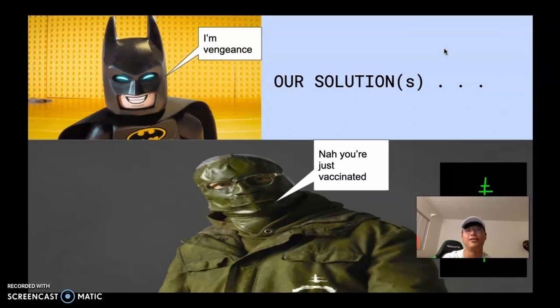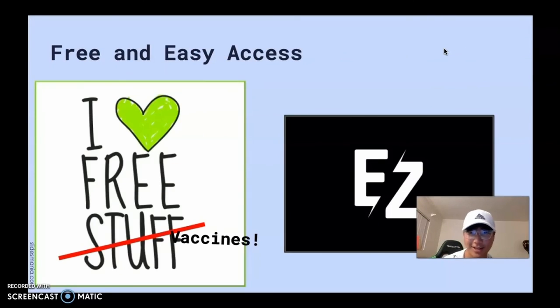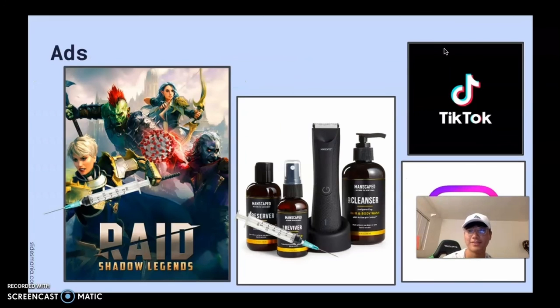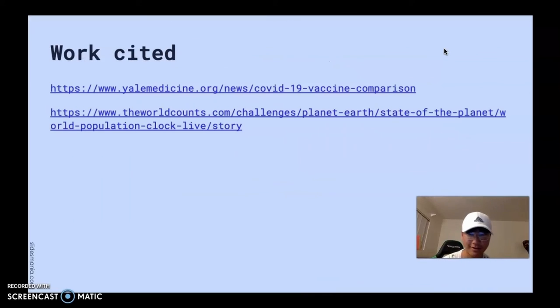So what are our solutions to the problem of COVID-X? Celebrity endorsements of vaccines. Free and easy access to these said vaccines. Ads, whether that be game ads, product ads, or even social media ads. Quarantine tents, where we put the quarantine people so that the disease does not spread further.